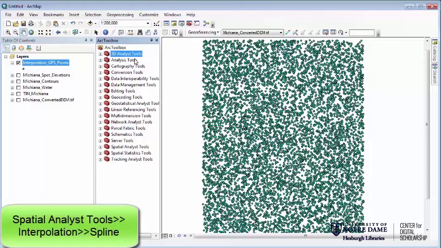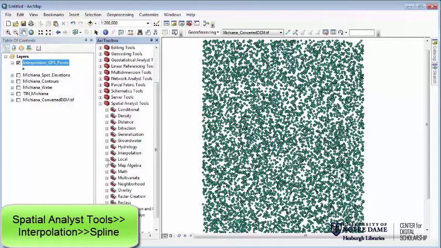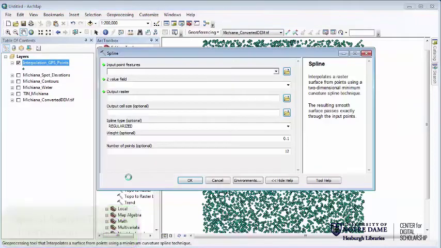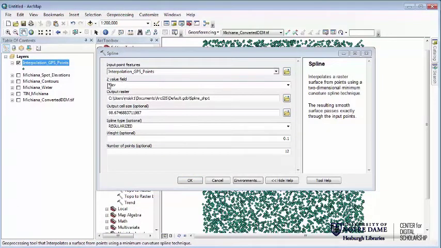So go into your ARC toolbox, go down to Spatial Analyst tools, go to Interpolation, and then we have, say, inverse distance weighting, Kriging, natural neighbor, lots of different techniques in here. And we're going to choose spline. So you're going to bring over your point features. It's going to immediately ask you what the Z value is. It's elevation 11 here.